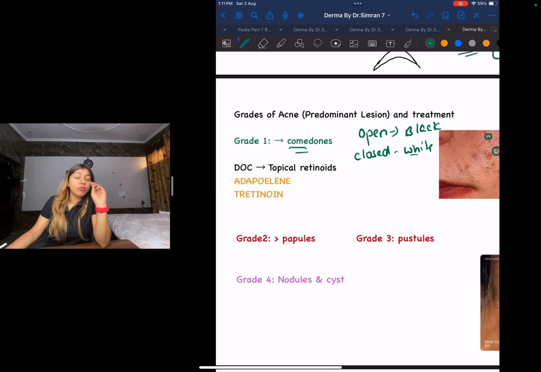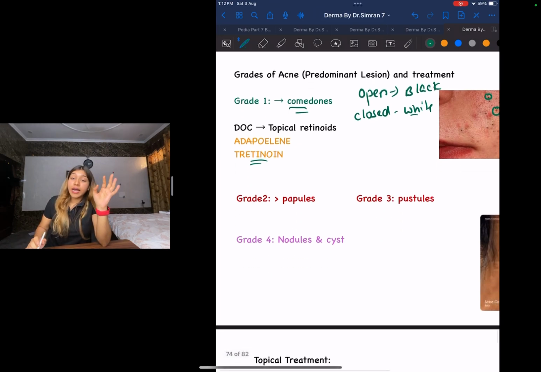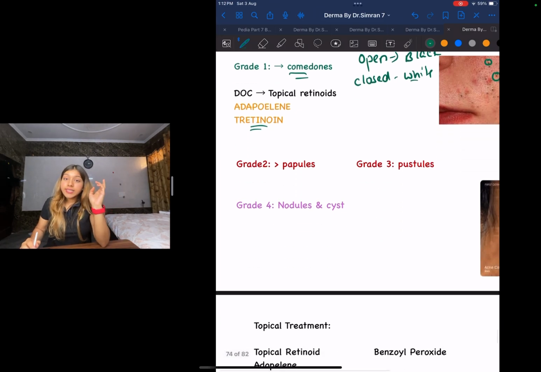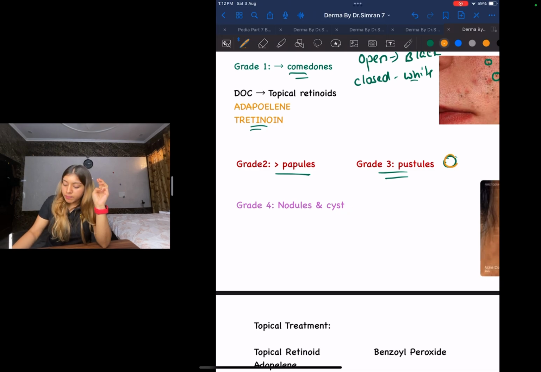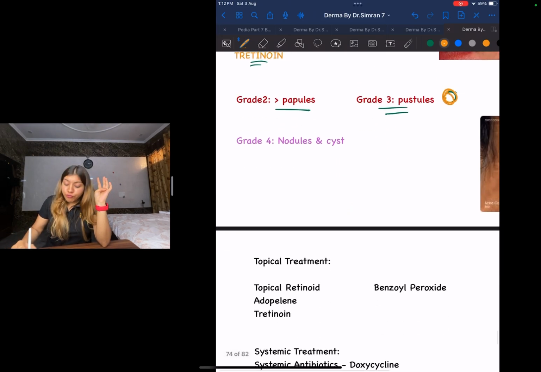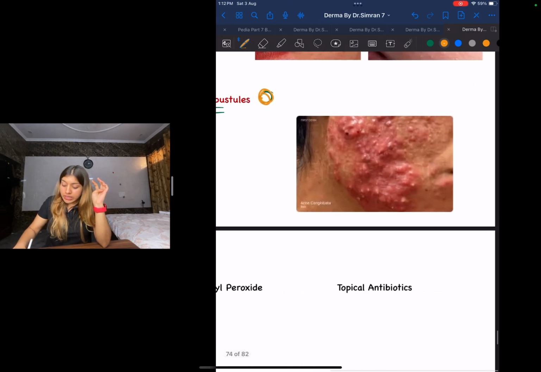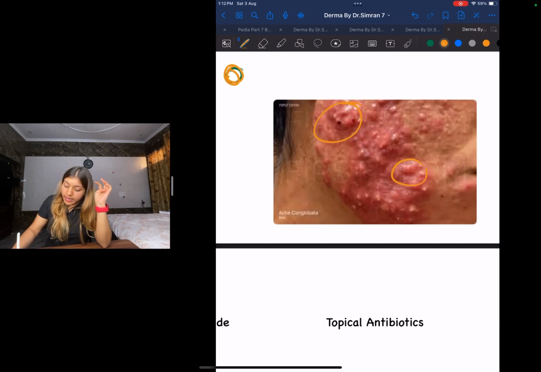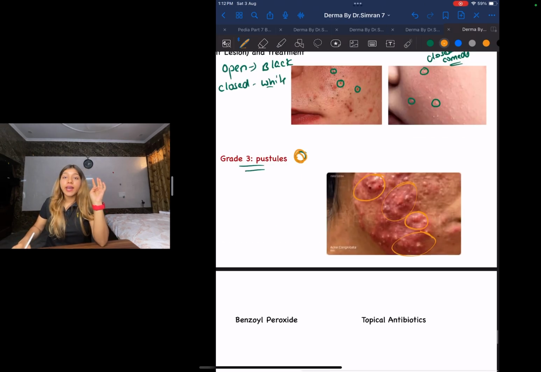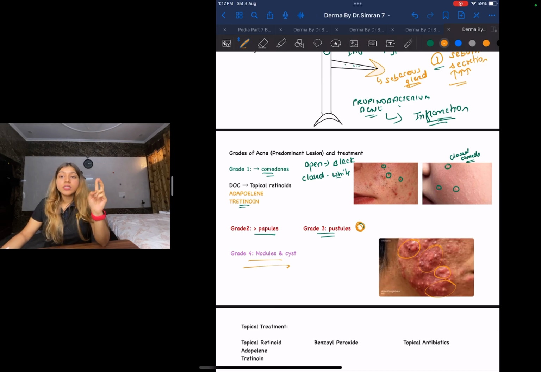And a wonderful drug is tretinoin or adapalene. Tretinoin is a wonder drug. Next, grade 2 will show you papules. Grade 3 will show you pustules, where you will see yellow pus filling. Grade 4, nodules and cysts; you will see multiple nodules and cysts. Grade 1 is comedones, grade 2 is papules, grade 3 is pustules, grade 4 is nodules or cysts.